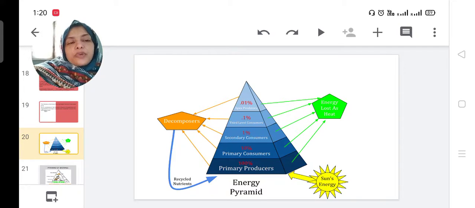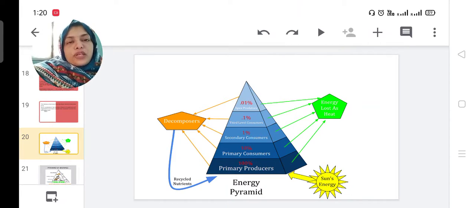The primary producers, that is grass and plants, are 100%, and primary consumers like grasshoppers, insects and frogs are 10% only. Then secondary consumers are dog and fox, which is 1% only.